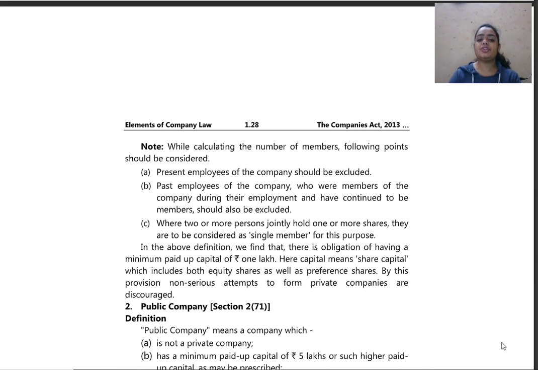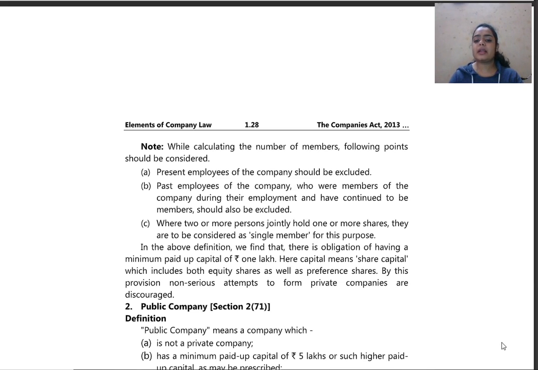In the above definition, we find that there is an obligation of having a minimum paid up capital of 1 lakh rupees. Here capital means share capital, which includes both equity as well as preference shares. By this provision, non-serious attempts to form private companies are discouraged. Means what? When we have seen in the definition that there shall be minimum 1 lakh paid up share capital, 1 lakh rupees shares are compulsory. Then share capital shall include both equity shares as well as preference shares.